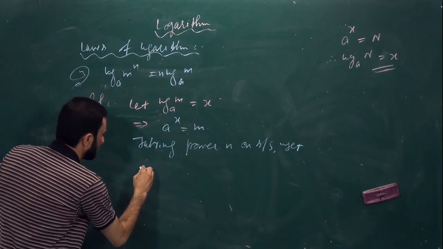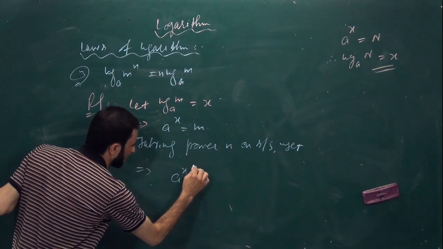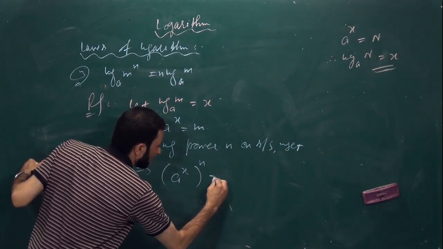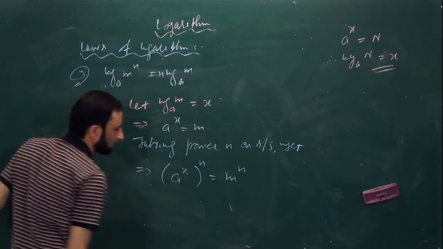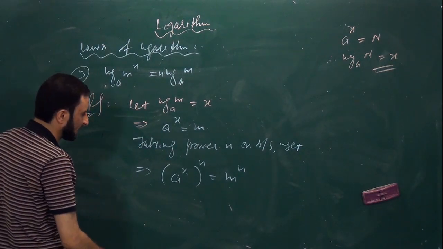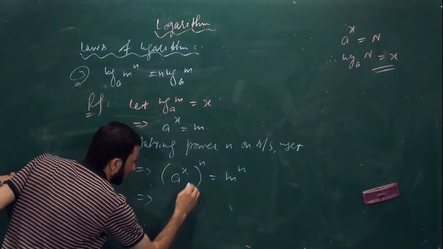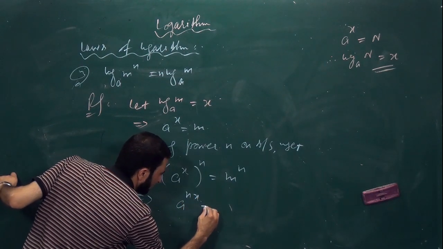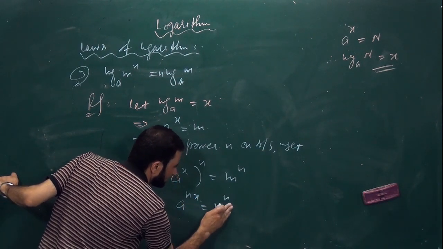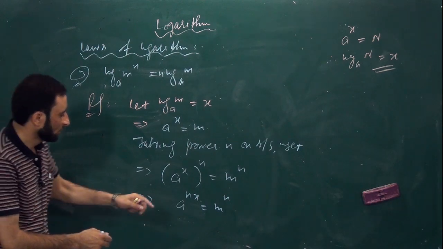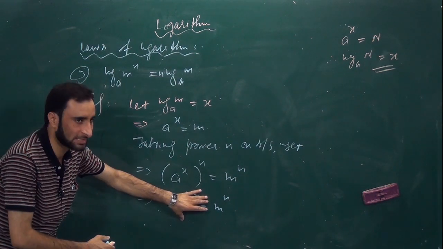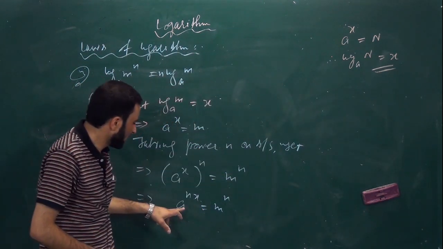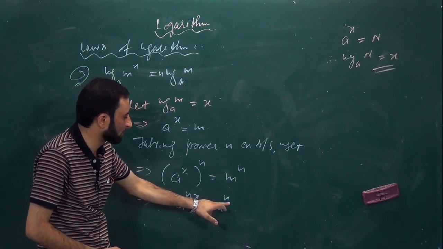So I can write implies a to the power x whole raised to the power n will be equal to m to the power n. Is it clear? We can further write it as a to the power nx equal to m to the power n.